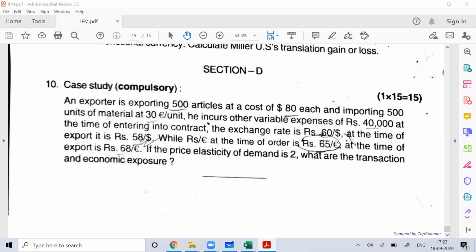Okay, guys, so I believe you have understood what I have done, the problems related to the outright quotes in this class. Tomorrow we'll start solving the problems related to interest rate arbitrage theory: covered interest rate arbitrage, uncovered interest rate arbitrage, all that we'll do from tomorrow. If you don't have any doubt, then I'll wind up the class.